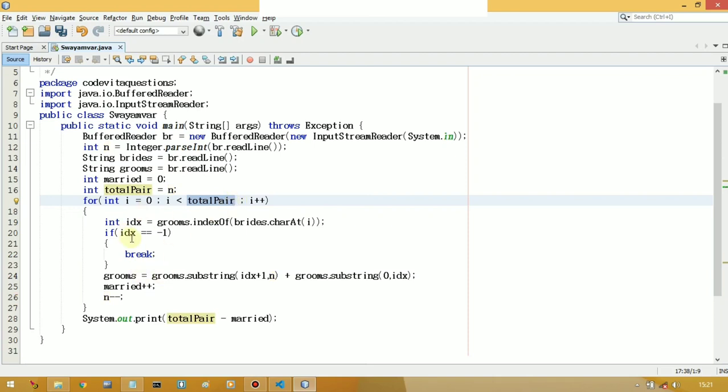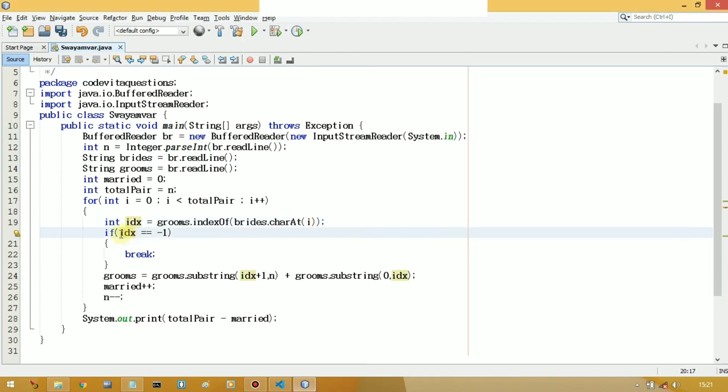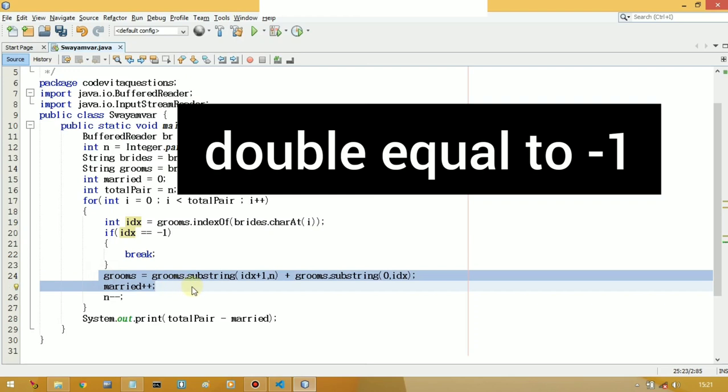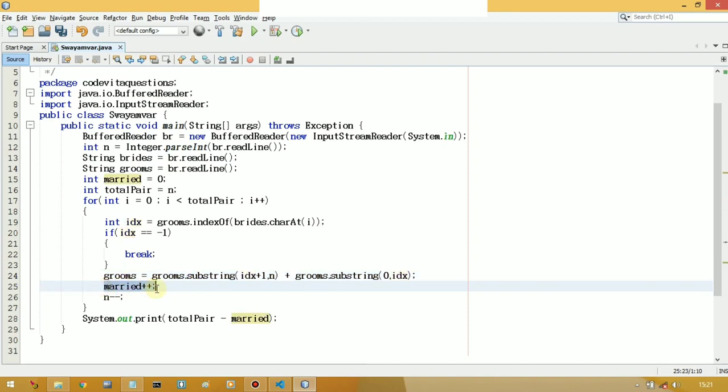Got it? So in the second iteration, the i value will be 1, so the same grooms.indexOf(brides.charAt(1)). Here brides.charAt(1) is m, so we are finding the index of m in grooms. The first occurrence is at 0, so we will get 0 in idx. Again we check if idx == -1, the condition is false, and we follow the same procedure. We delete the married groom, and if there is some passing groom, we add that into the end of the queue. After that we increment the value of married by 1, so initially it was 1, and it will become 2, and we decrement the value of n by 1.